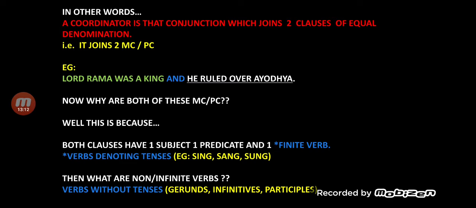Example, sing. I sing a song, present tense. I sang a song, past tense. I shall sing a song, future tense. I sung a song, again past tense. So sing, sang, sung. These are all changing according to the tenses.